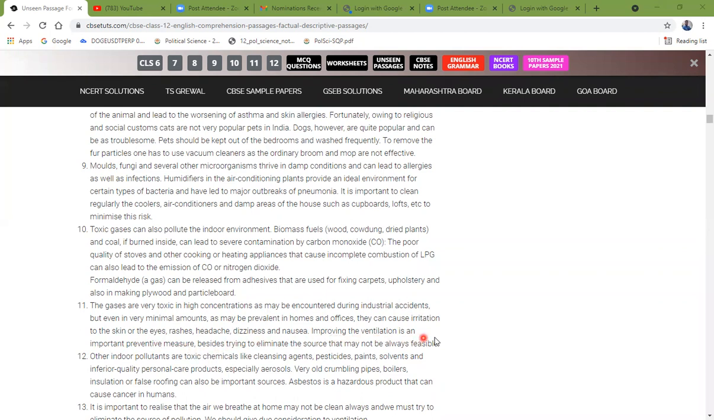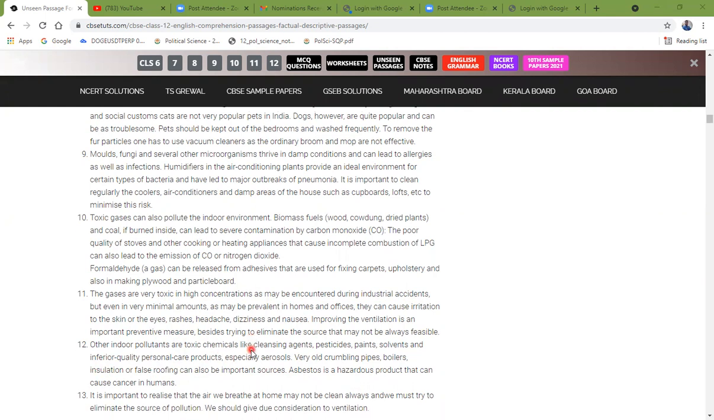Besides trying to eliminate the sources, which may not be feasible, other indoor pollutants are toxic chemicals like cleansing agents, pesticides, paints, solvents, and inferior quality personal care products, especially aerosols. Very old crumbling pipes, boilers, insulation, or false roofing can also be an important cause. Asbestos is a hazardous product that can cause cancer in humans.